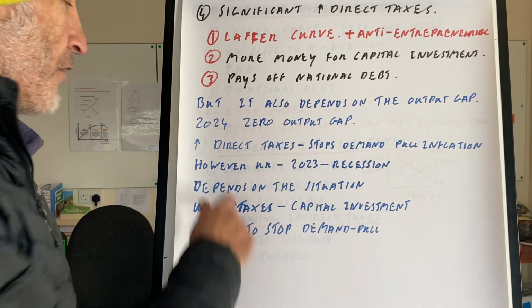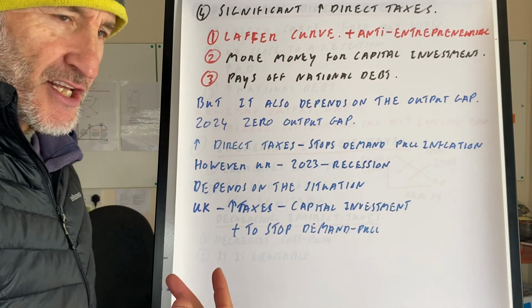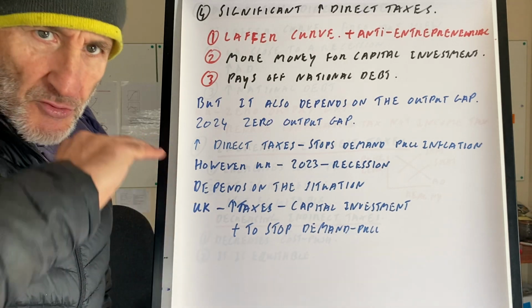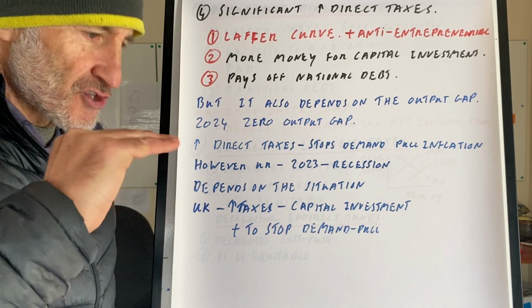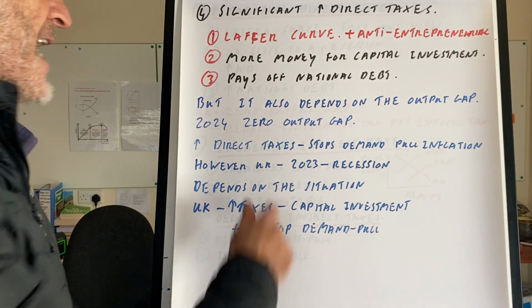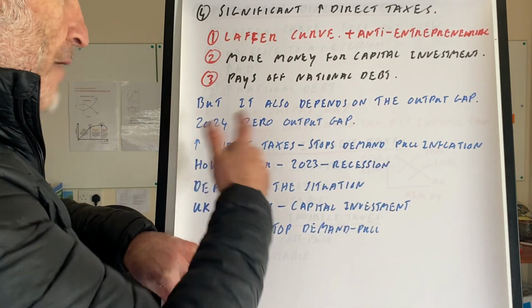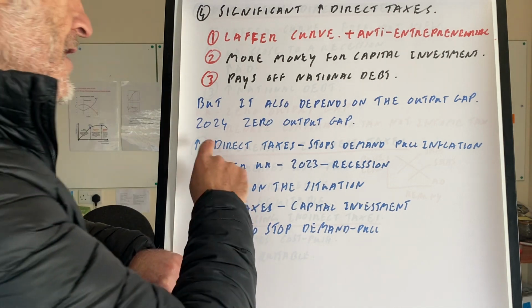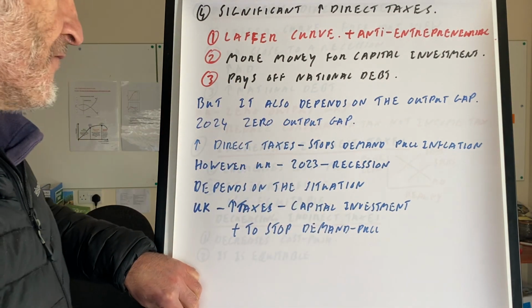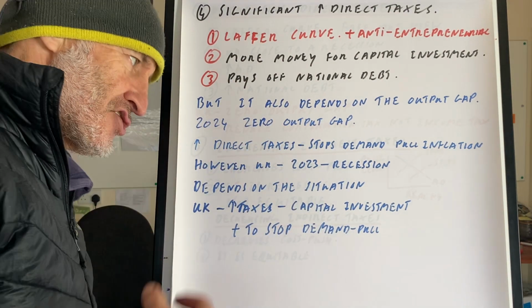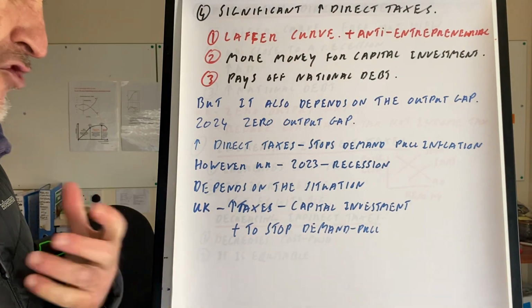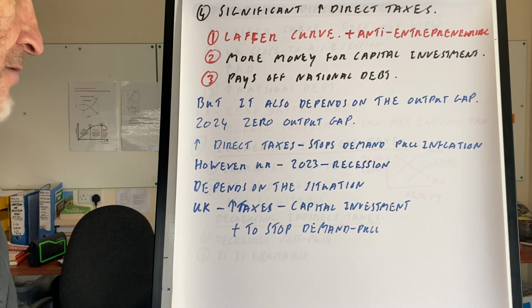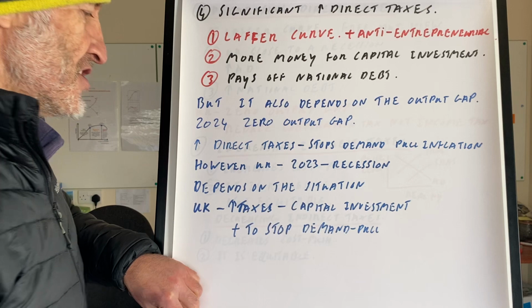Okay, so right now in 2023, we did really increase direct taxes because we kept the tax thresholds the same, which is called fiscal drag. But it also depends upon the output gap. So not a bad idea to increase taxes in 2023. Increase in direct taxes stops demand pull inflation. However, in 2023, we've also got a recession on, really strange times. So it depends upon the situation.